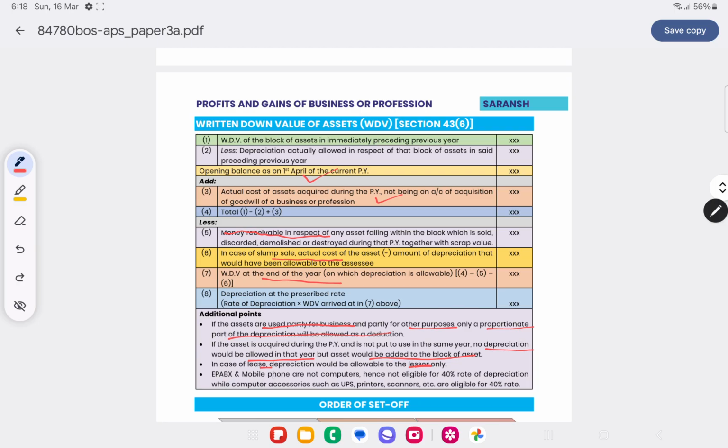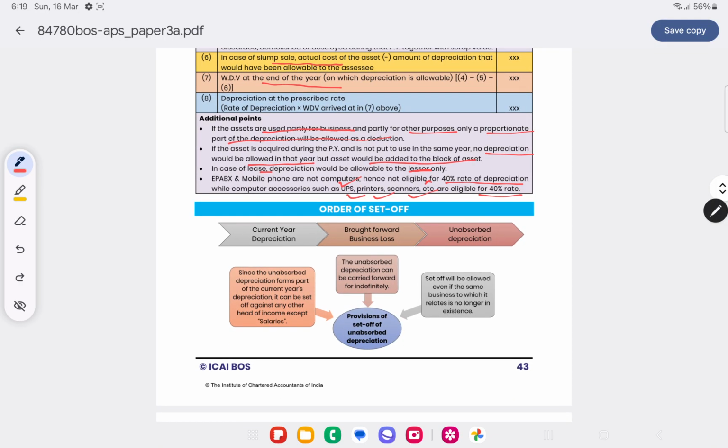For mobile phones, mobile phones are not computers. Hence, 40% rate of depreciation will not be allowed. While computer accessories, UPS, printers, scanners are eligible for 40% rate depreciation. Order of set off. First, current year depreciation will be subtracted, then brought forward business loss will be subtracted, then unabsorbed depreciation will be subtracted. Now, this unabsorbed depreciation can be carried forward indefinitely.